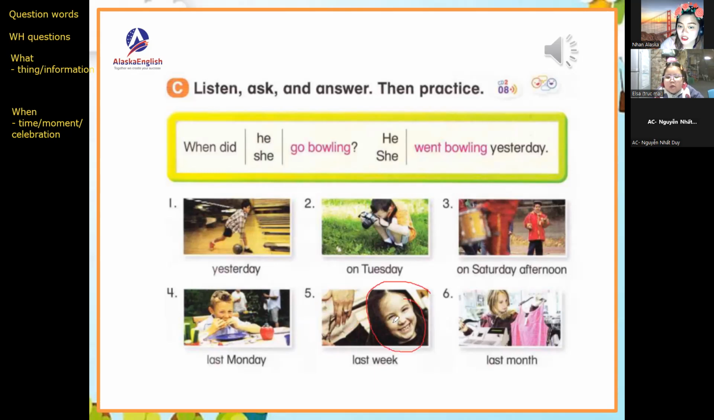What is the past tense of cut? Past tense, got. Very good. She got a haircut last week. Good job. How about number six? When did she buy clothes? Very good. What is the past tense of buy? She bought clothes last month. All right, very good.